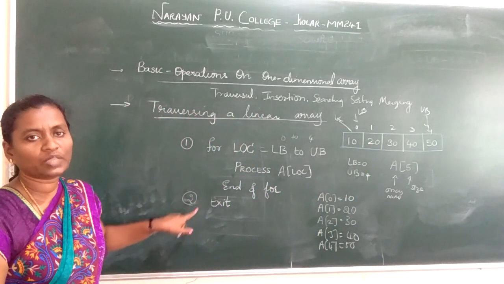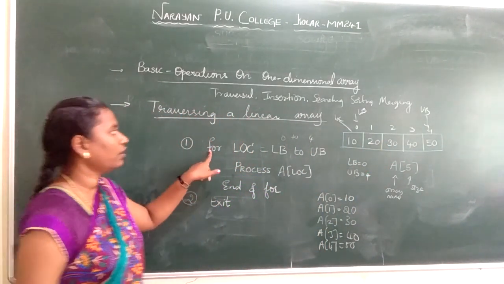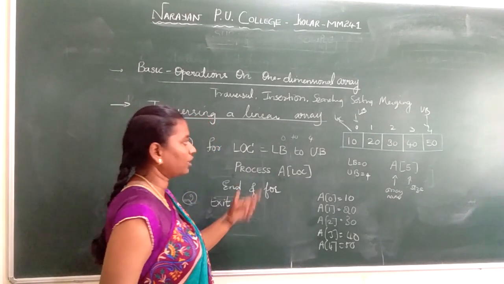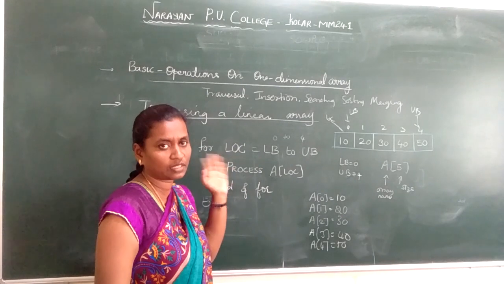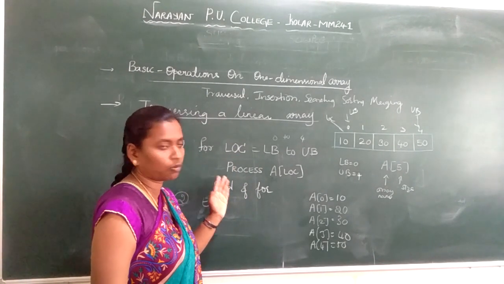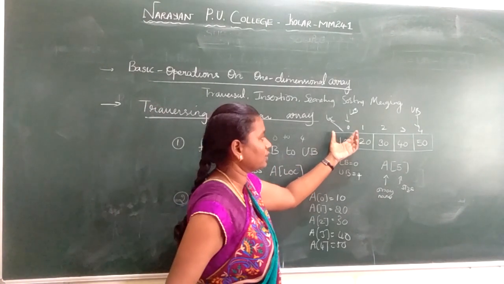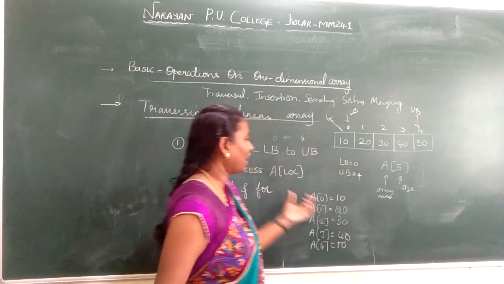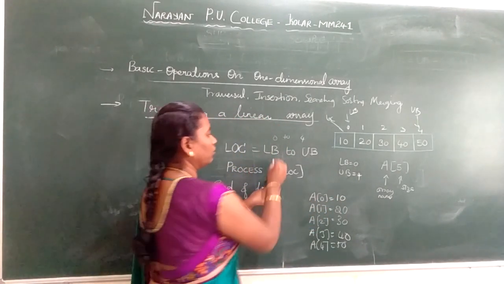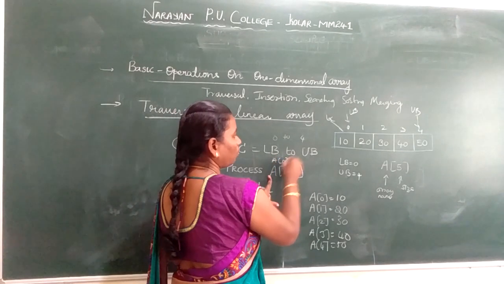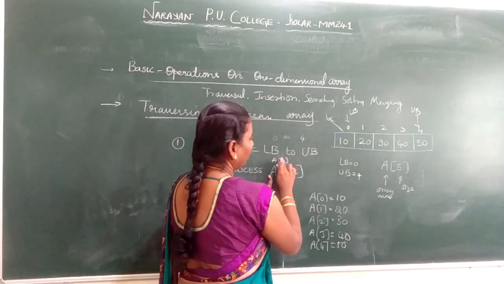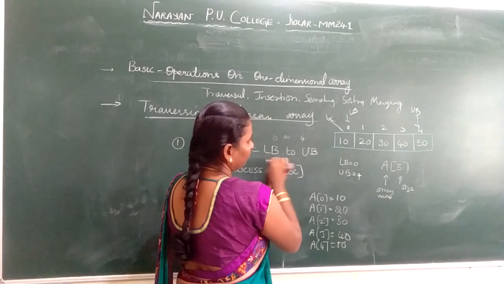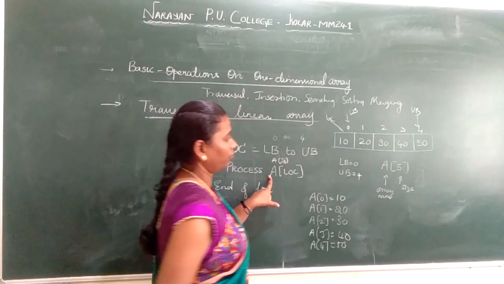The for loop ends, we exit. I repeat, in the linear traversal we have a for loop. How we traverse is based on your location, that is, based on your lower bound and upper bound. The lower bound starts from 0 and the upper bound ends at 4. When I do a traversal, if location is A of 0, I am visiting 10. If it is 1, I am visiting 20. If it is 2, 30. If it is 3, 40. If it is 4, it is 50.